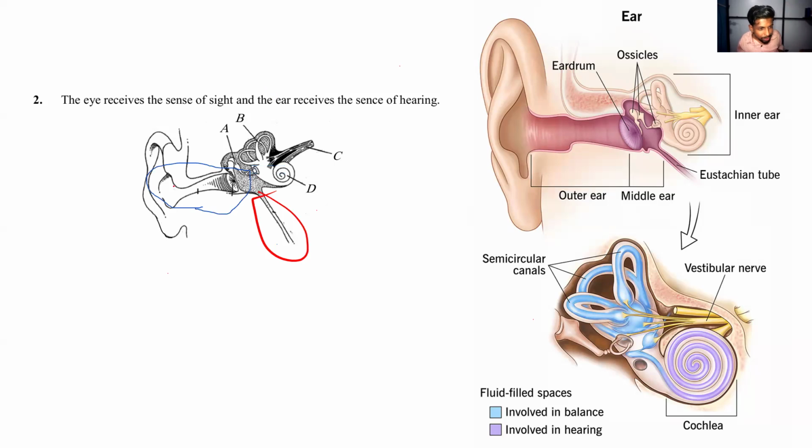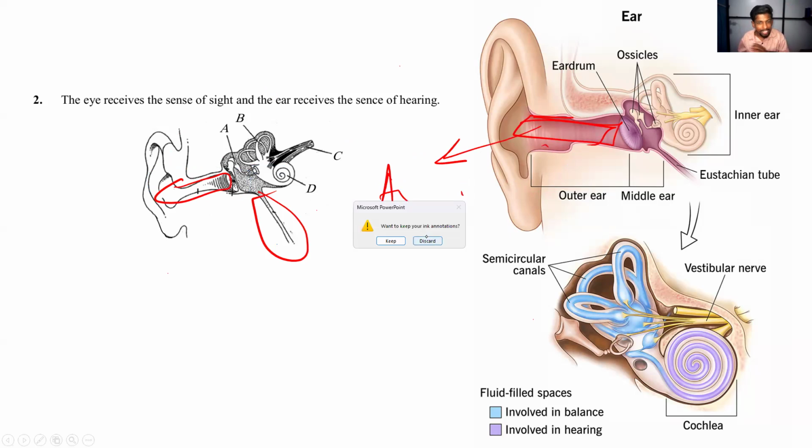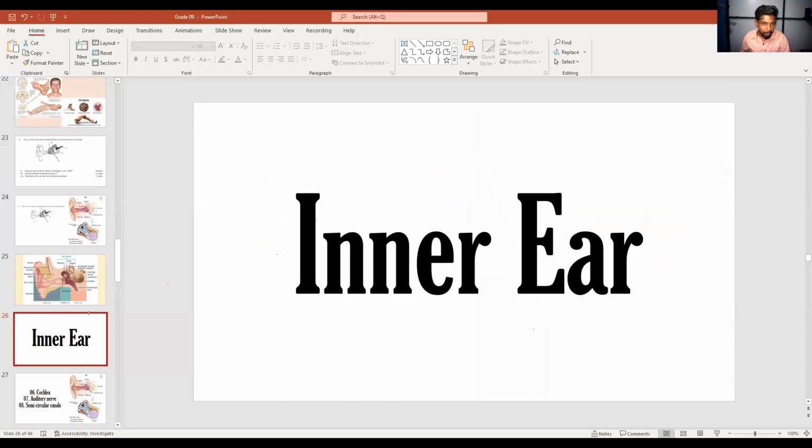Ah, that is not the tube, my dear. That is auditory canal. Okay, but in this question, I explain only regarding the inner ear because this question is based on this inner ear. Inshallah, we'll discuss in our next class regarding the outer ear and the middle ear. Today we have discussed only the inner ear because this question is based on the inner ear.